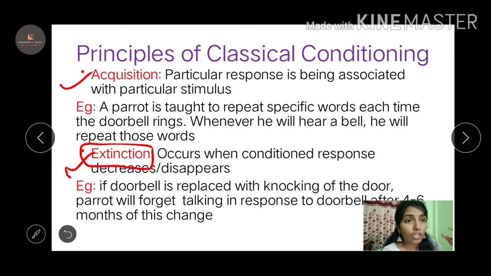Acquisition is when you teach it to repeat words whenever the bell rings. Extinction is when people don't ring the bell, they just knock on the door, so the parrot forgets. Like when there is a gap, you forget things, right? The same way, the parrot forgets to speak those specific words, and the response decreases or disappears. That is extinction.